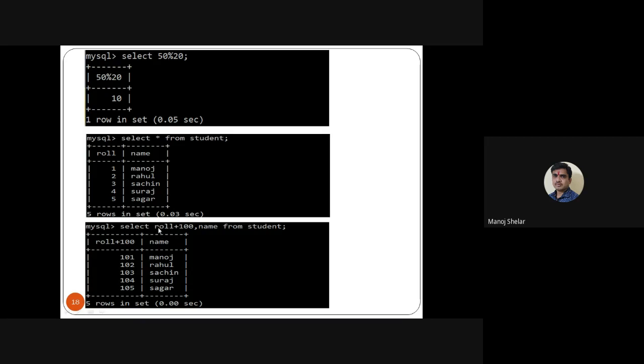Roll number 3 plus 100, 103. 4 plus 100, so 104. 5 plus 100, so 105. So here we use the arithmetic plus operator in the SQL query. In the database, roll numbers 1 to 5 are available, and you can fetch records with 100 added to all roll numbers. So here 101, 102, 103, 104, 105 roll numbers are displayed. So this plus operator is very simple to use.